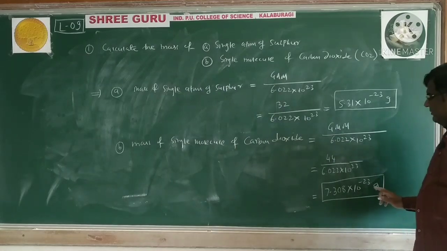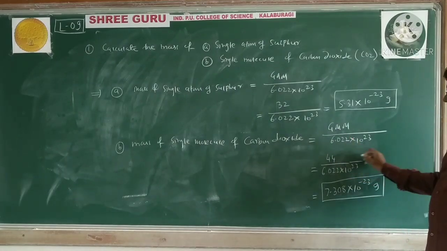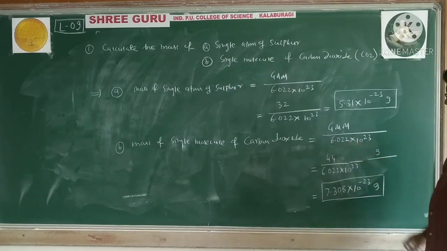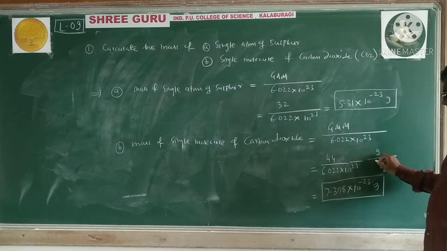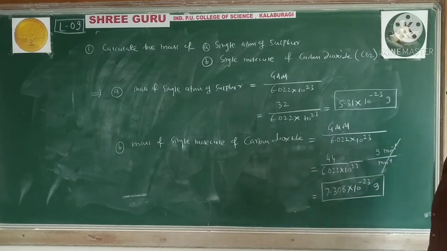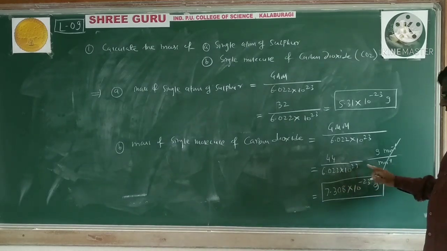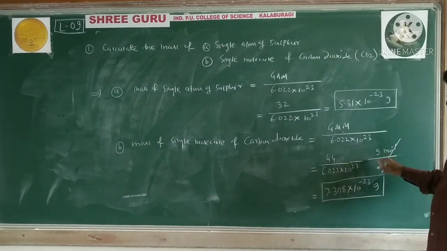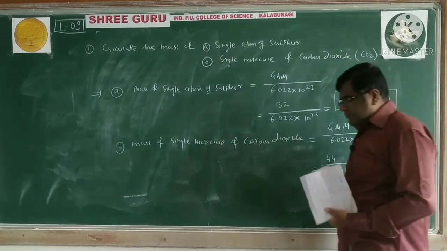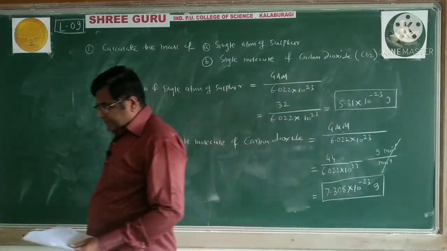How does the unit gram remain? Gram molecular mass has the unit gram, and this is Avogadro number, which is gram per mole, and Avogadro number is per mole. This we can cancel. 6.022 into 10 raised to 23 per mole. So only gram will remain here.